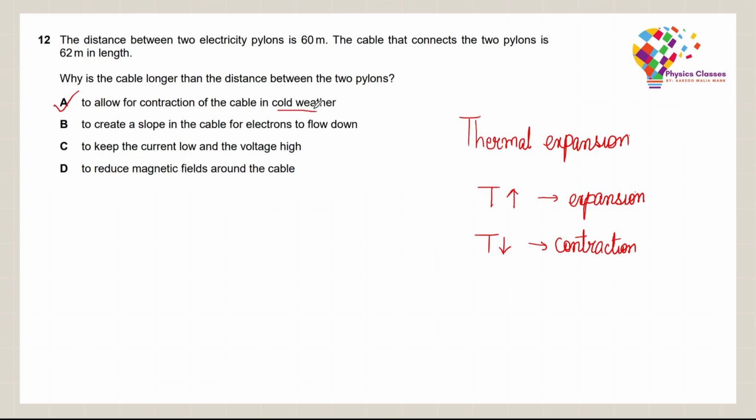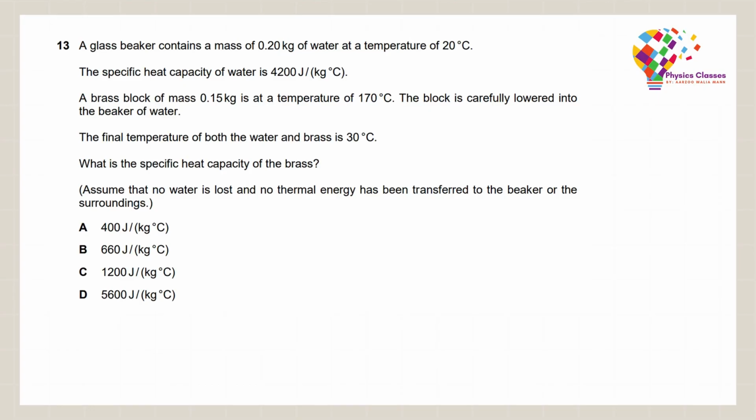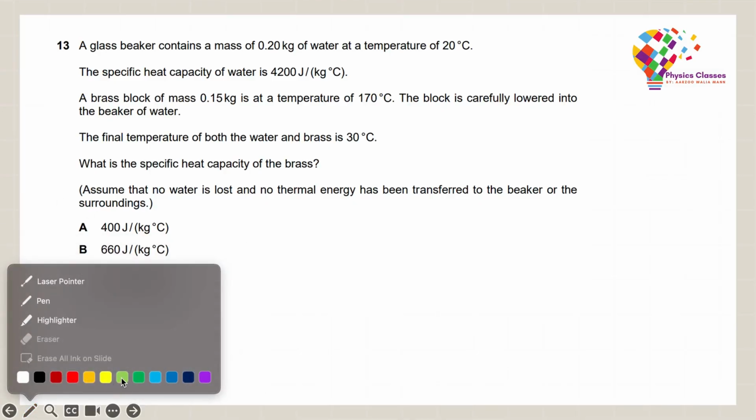Let's go to question 13. A glass beaker contains a mass of 0.2 kg of water at a temperature of 20 degrees Celsius. The specific heat capacity of water is 4200 joules per kg degree Celsius.